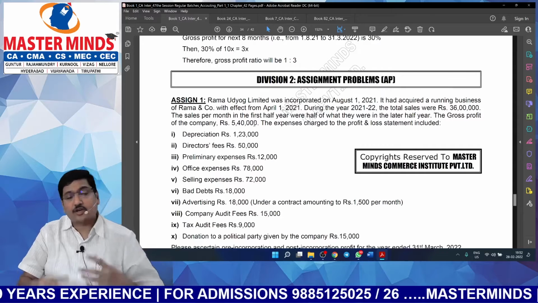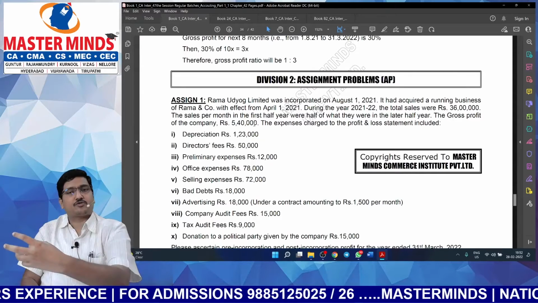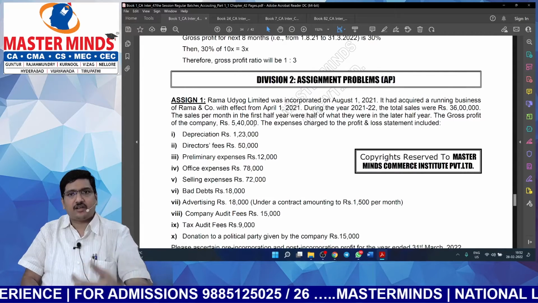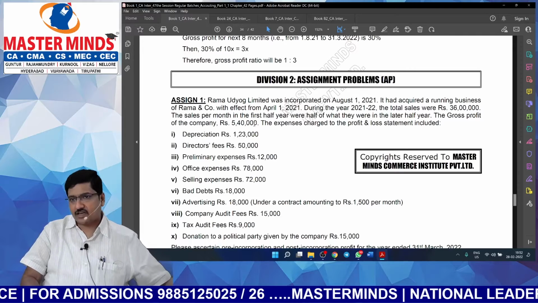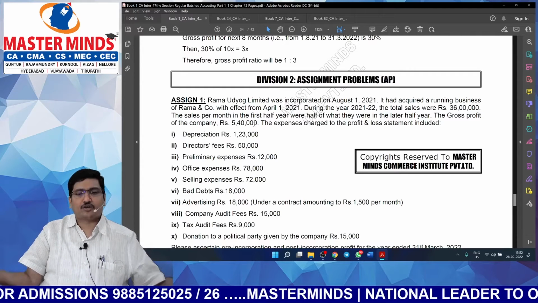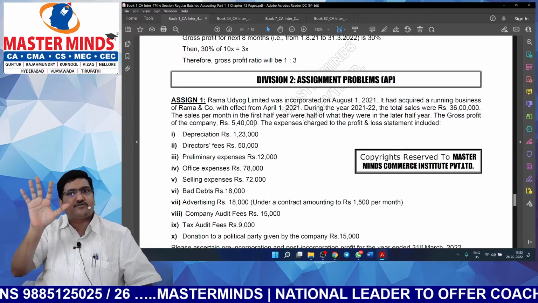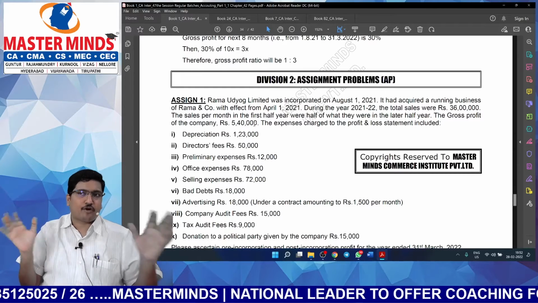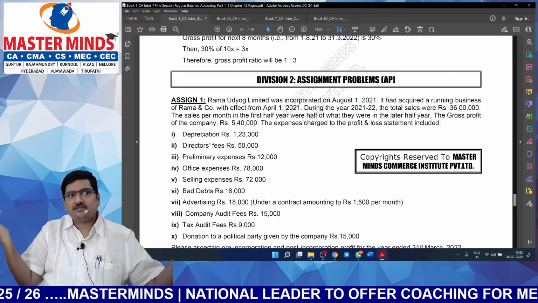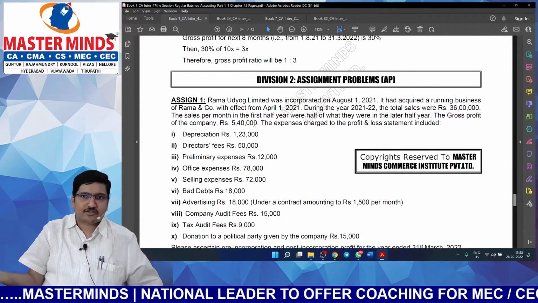Next one. And you can even do one thing. One student focuses on accounts, another one costing, another one FM, another one advanced accounting. You can share, because let us assume 5 assignment problems are there. Hardly 5 points will be there which are new. The remaining points might have already been covered in CRD. Then why shall everybody waste our time?